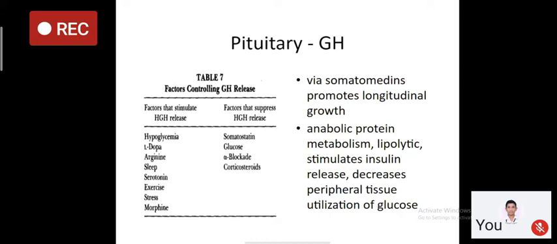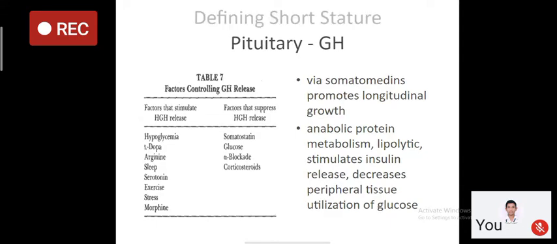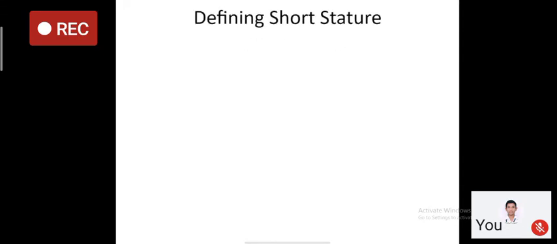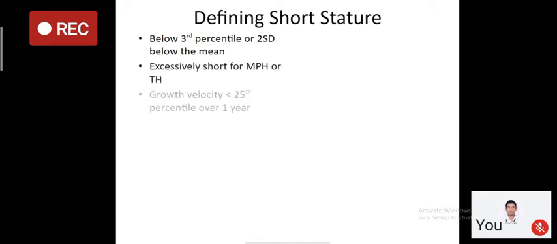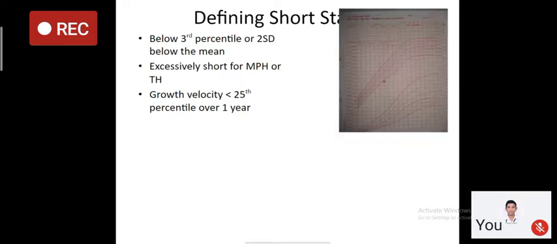Now, if somebody is growth hormone deficient in adult age, the fat mass will increase, the muscle mass will decrease, and there will be some other manifestations which we will discuss briefly during adult growth hormone deficiency. So first, I'm going to discuss in brief about short stature. Short stature is a very common referral for endocrine OPDs.